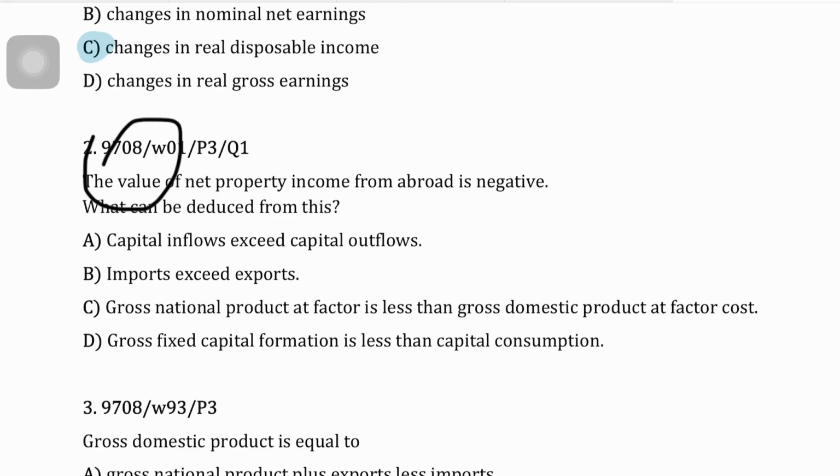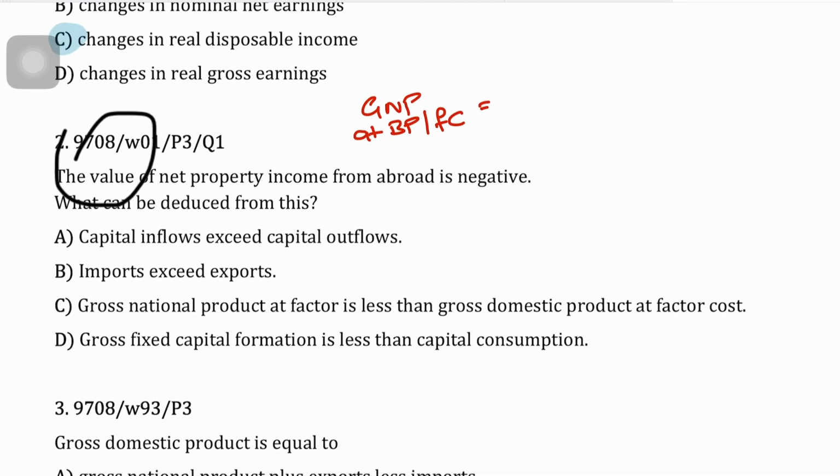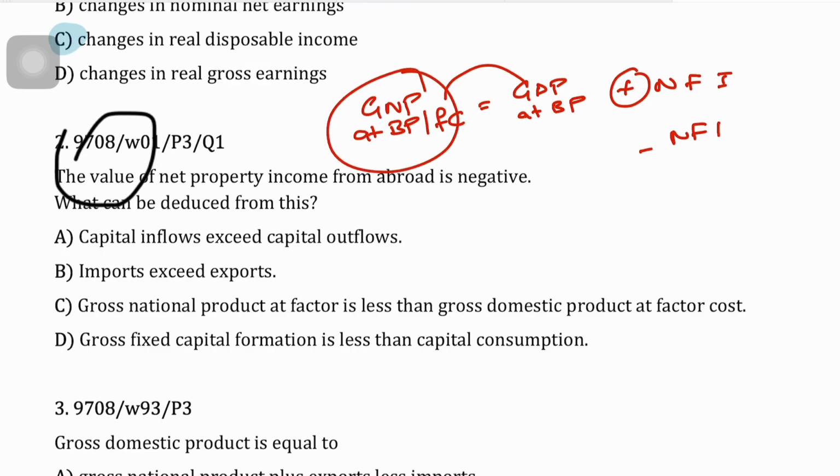And the reason is that, first of all, GNP at basic price, which is actually GNP at factor cost, basic price and factor cost are the two words that could be used interchangeably, equals your GDP at basic price plus net factor income from abroad, right? And so it follows, I think this is the same MCQ we did before as well, that if your net property income is basically negative, you have negative net factor income, so it will reduce and bring your GDP value down, and basically your GNP would be less than your GDP, right?